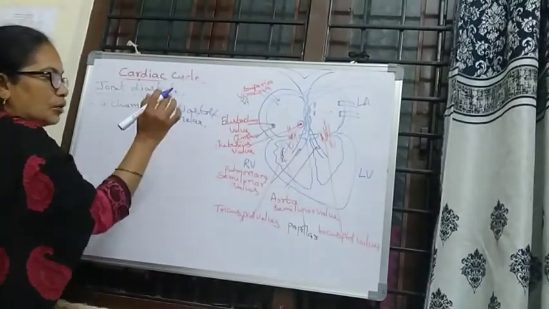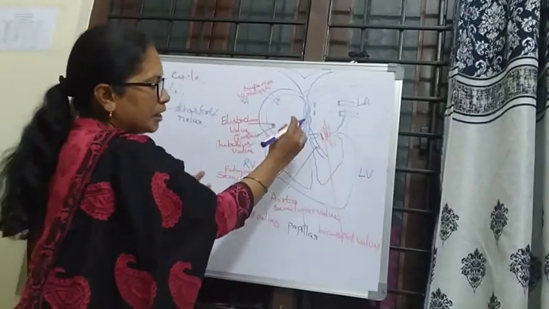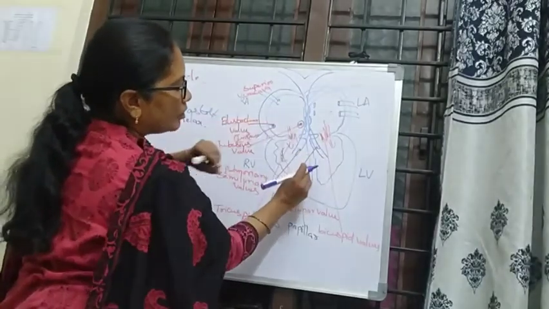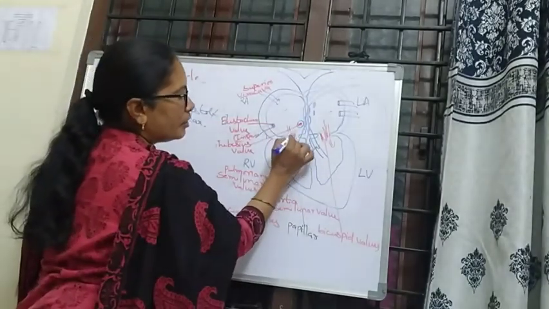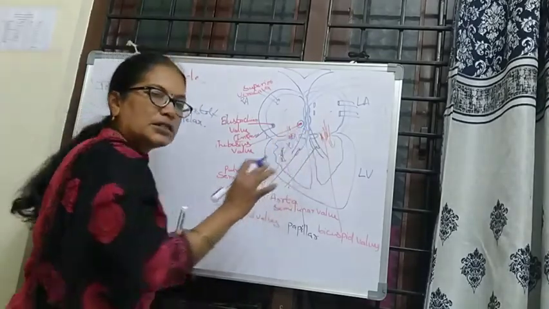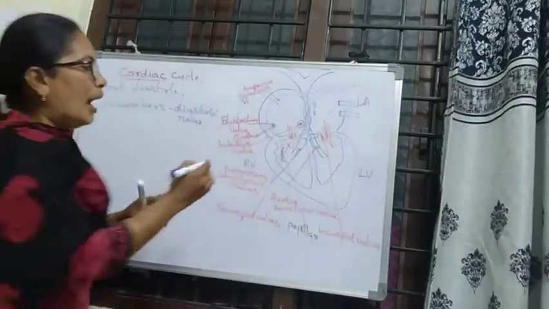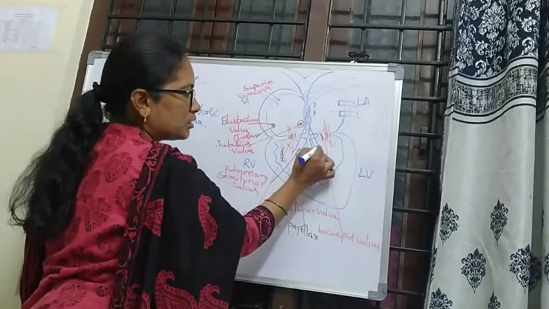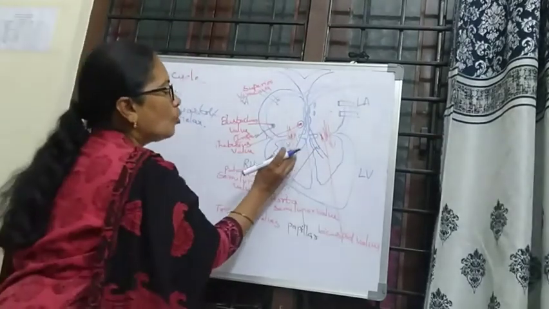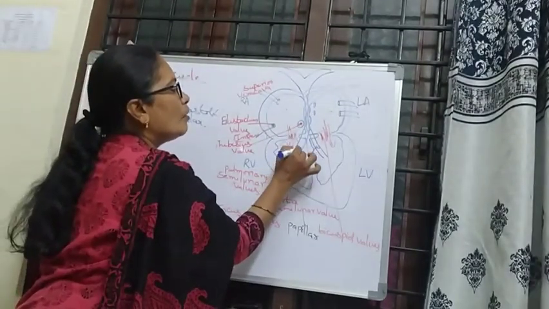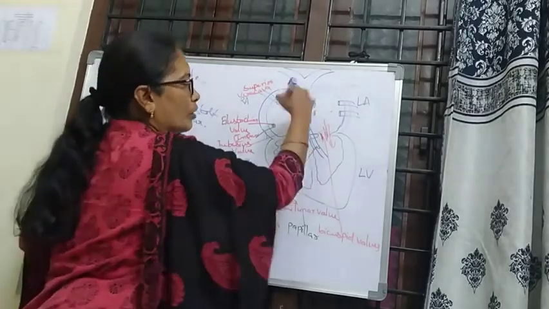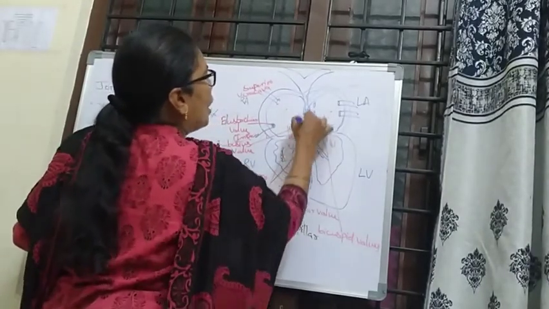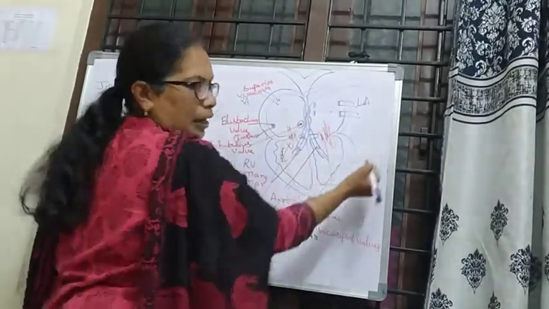When the ventricles are contracted, the tricuspid and bicuspid valves are closed, and the semilunar valves are opened. So the blood is transferred into the pulmonary artery and into the aorta.